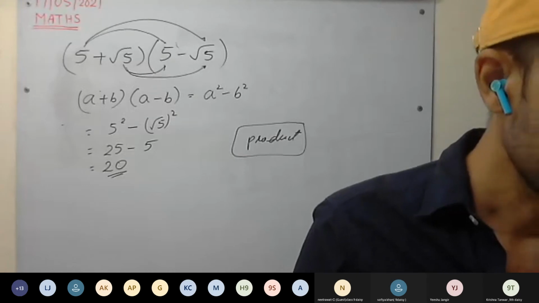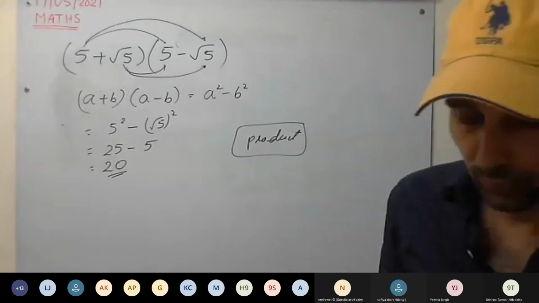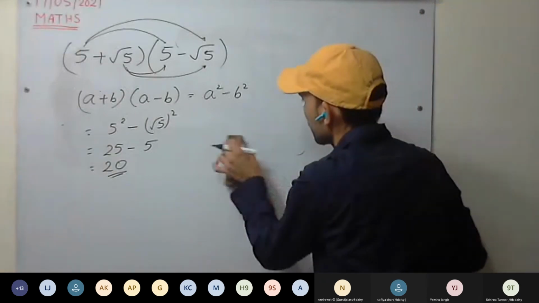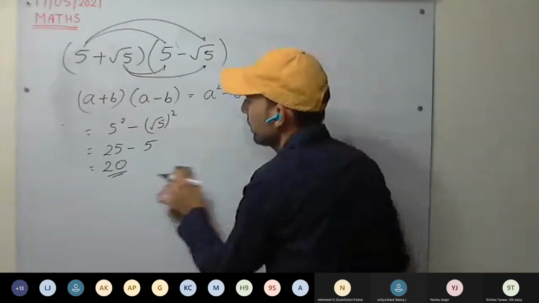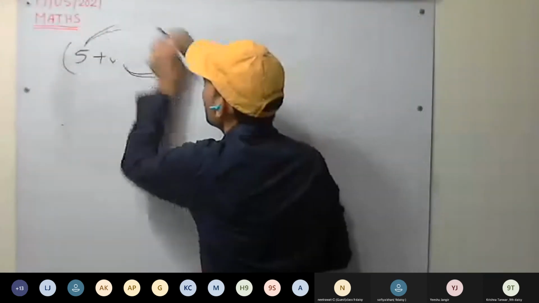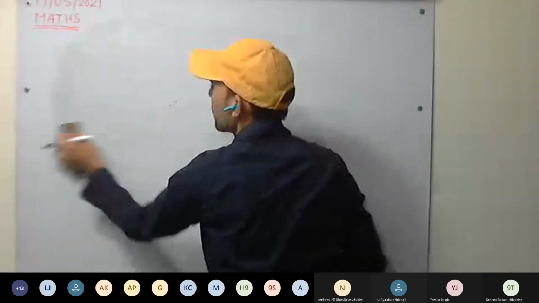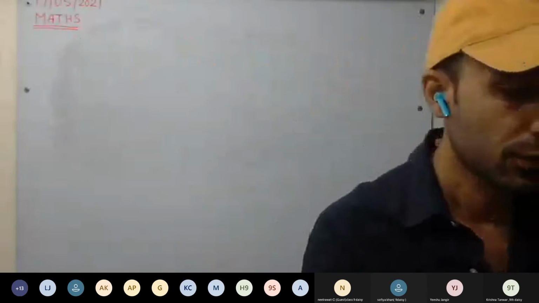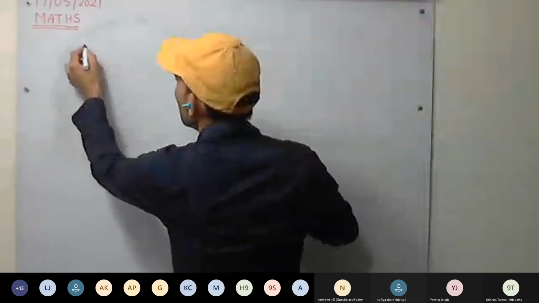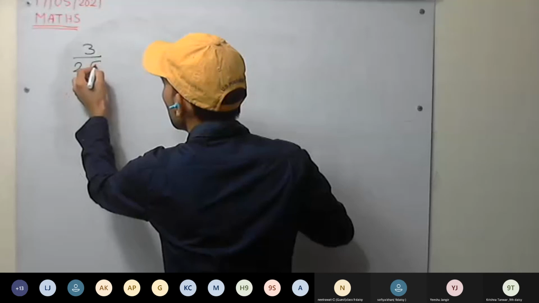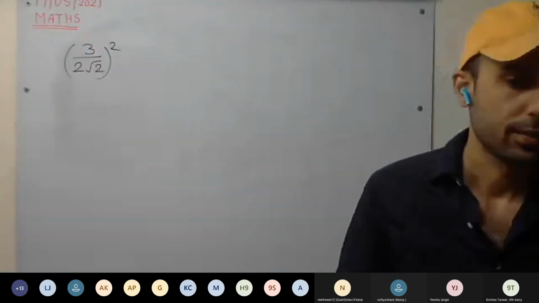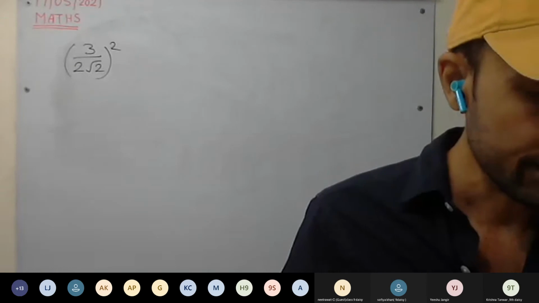Fourth one, do as homework. Fifth one, do the fifth one. You all are doing along with. Do the next one. Do the fifth one. 3 divided by 2 root 2, the whole square. Do this one, you have 30 seconds.